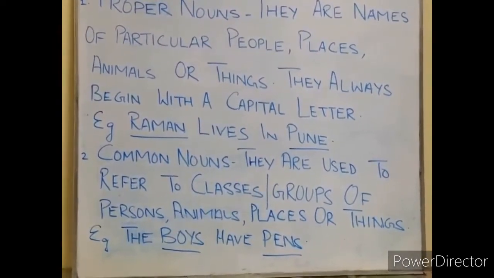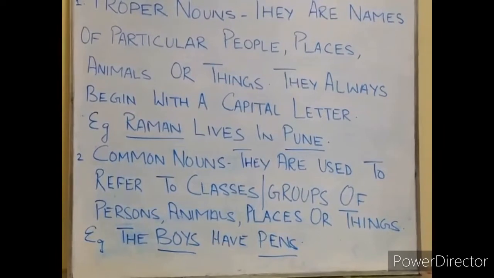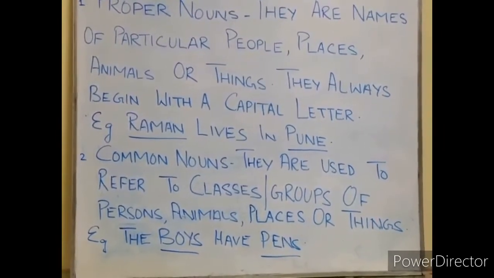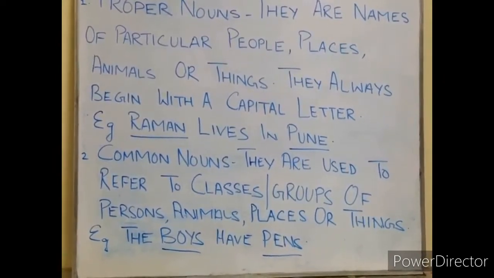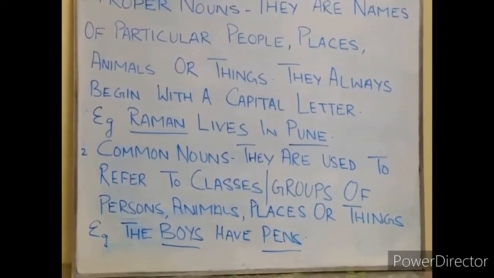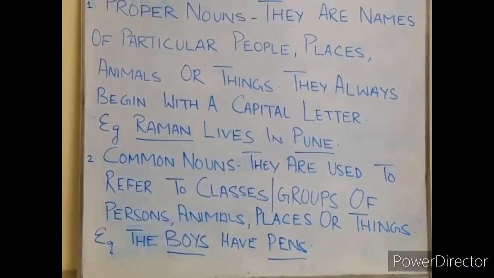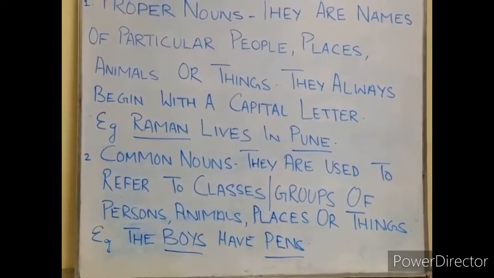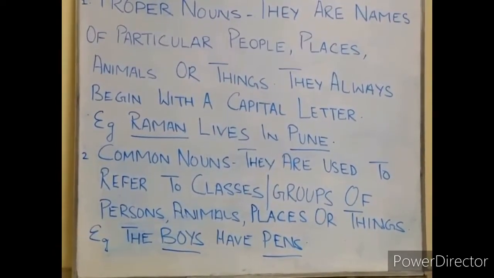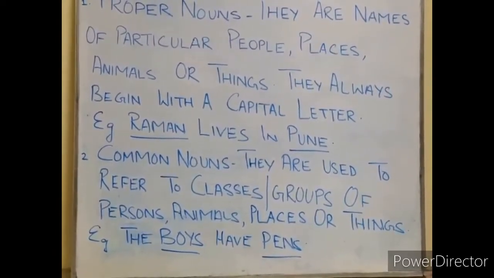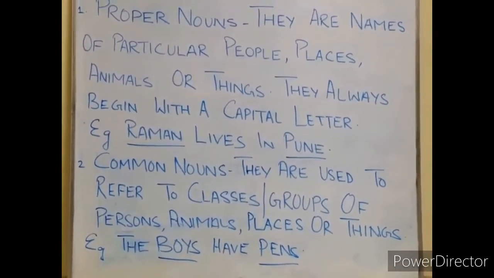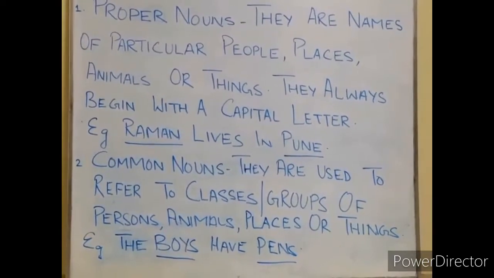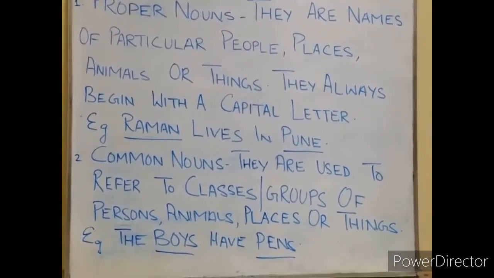So write down again the definition. Common nouns. They are used to refer to classes or groups of persons, animals, places or things. In the game which we played, I told you that the first two columns, that is person and place, they refer to proper noun. And the next two columns, they refer to common noun.